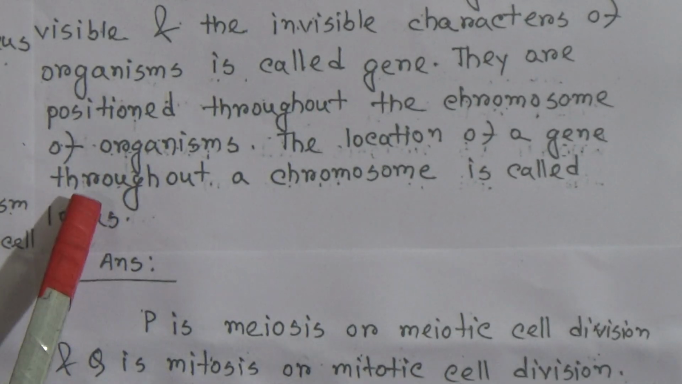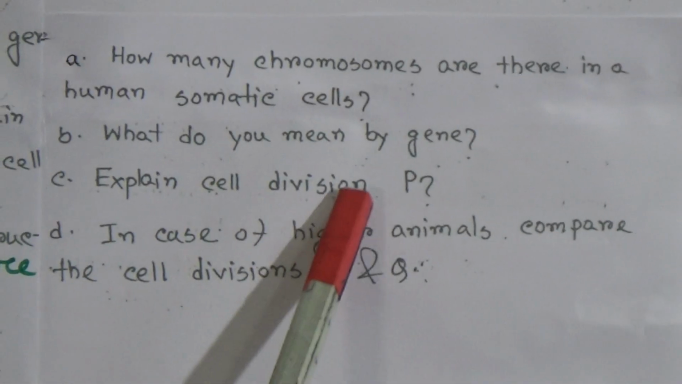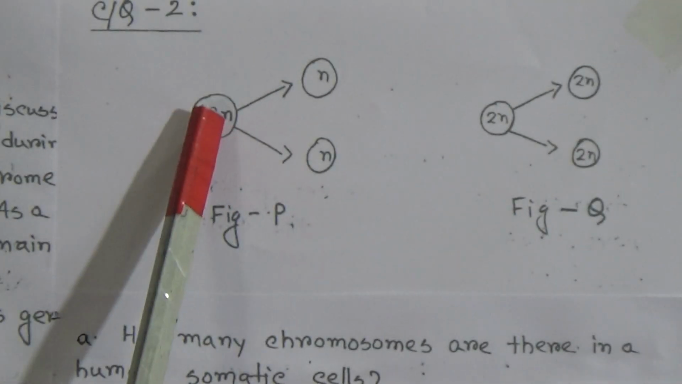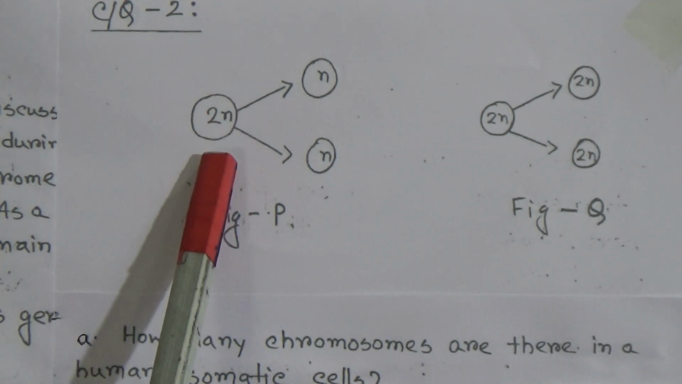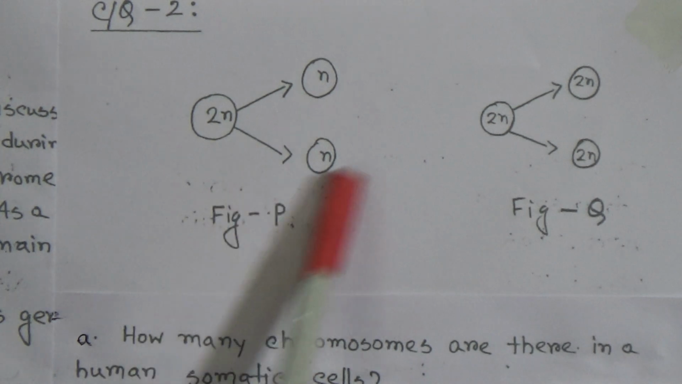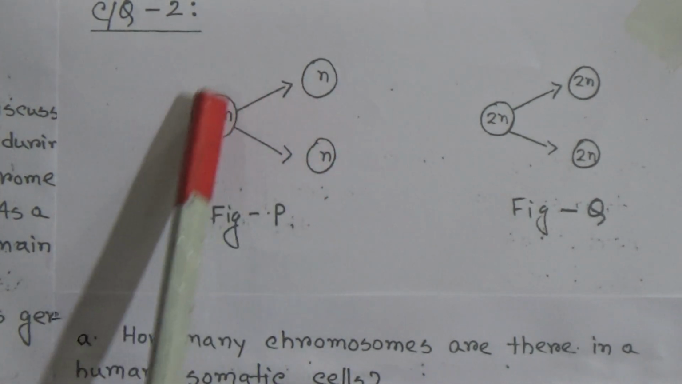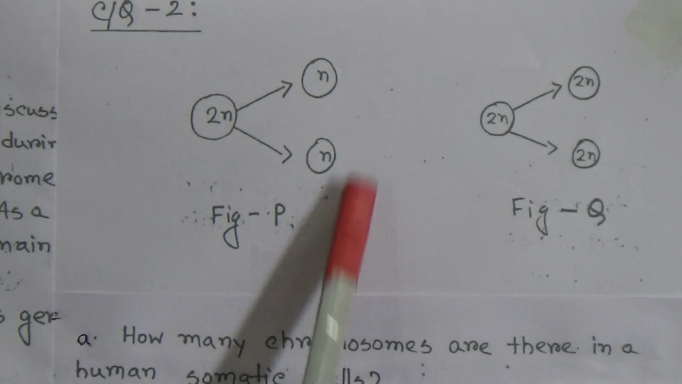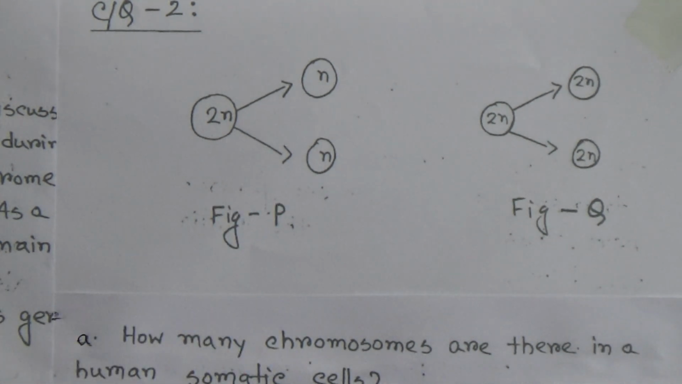Dear students, question number C is your homework. That means explain the cell division P. Here come to the figure. In the stem, in the mother cell there is a diploid number of chromosomes, but in the daughter cell there is a haploid number of chromosomes. By seeing this we can easily understand that this is meiosis cell division. That means we have to explain meiosis cell division.